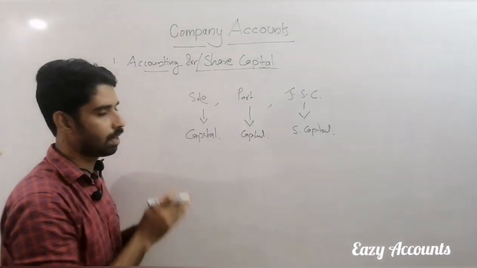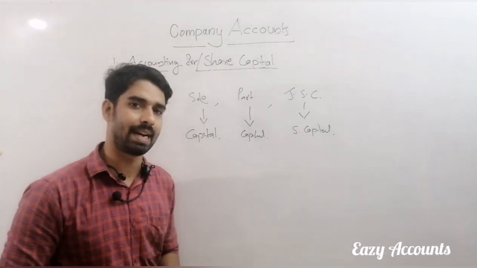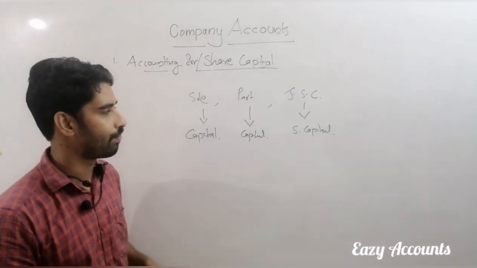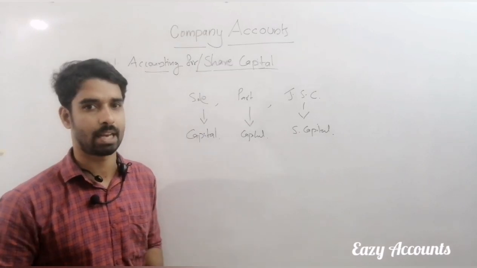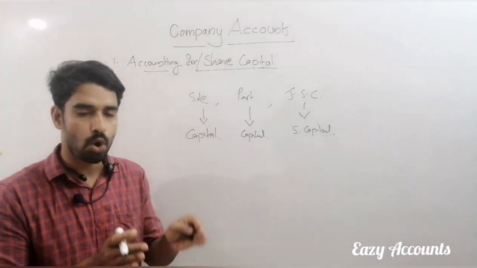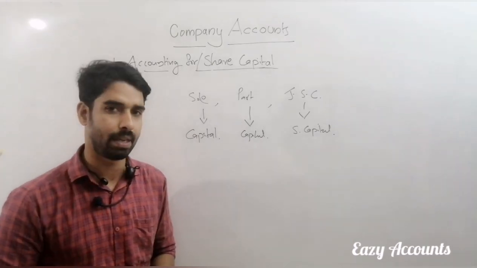We studied the capital of sole proprietorship. We know the capital of partnership organization, and we are going to discuss the accounting side of share capital. How the company raises the share capital, how we can pass the journal entry for share capital, how we can record share capital in the balance sheet of the company.